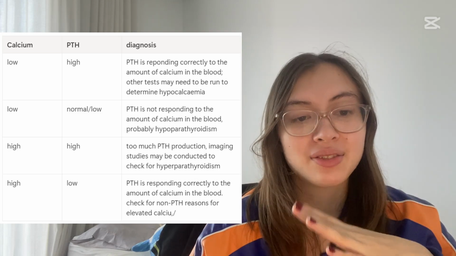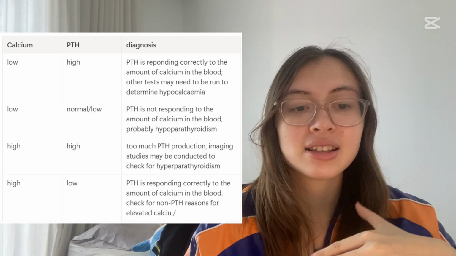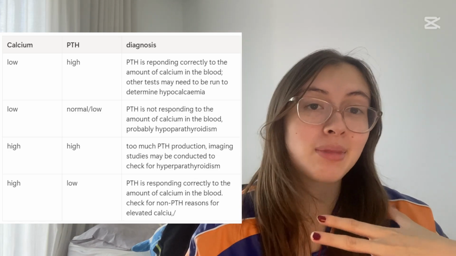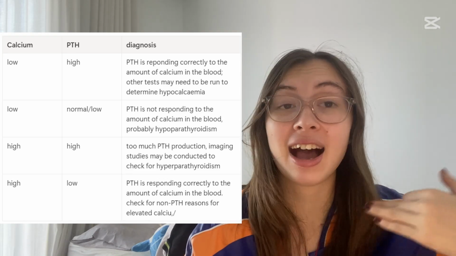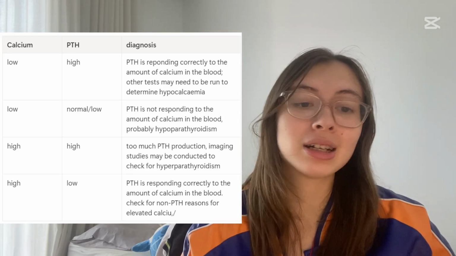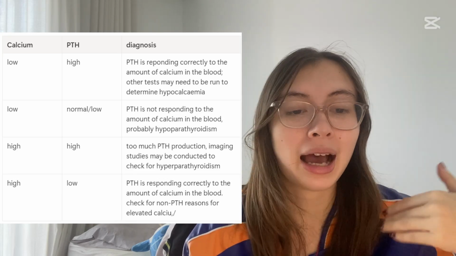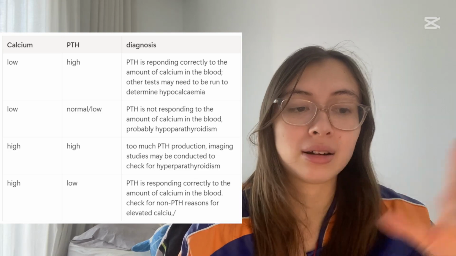If there are low levels of calcium and low or normal levels of parathyroid hormone though, this is a sign that something is wrong since the parathyroid is not responding appropriately to the amount of calcium that we see in the blood. This is going to be hypoparathyroidism. If someone has high levels of calcium and low levels of parathyroid hormone, this is a sign that the parathyroid is responding appropriately. If you're worried about the levels of calcium being too high, we would have to test other things to check what the reason is, since it's likely not due to a parathyroid issue.